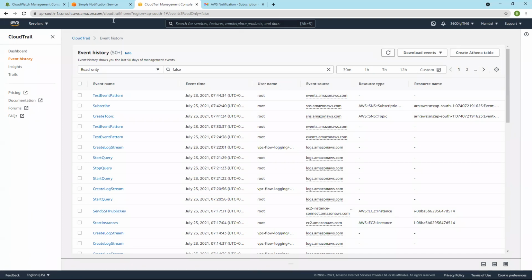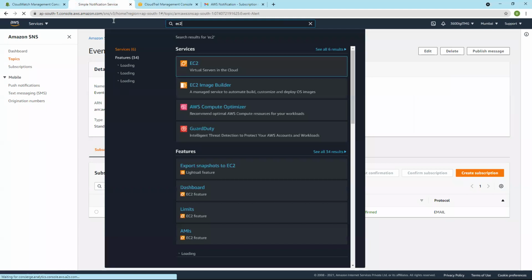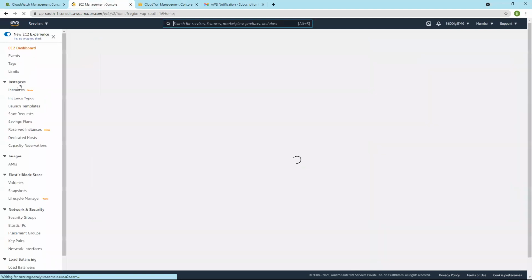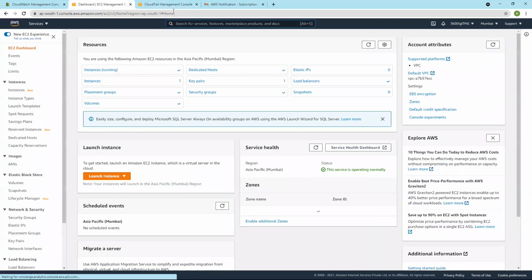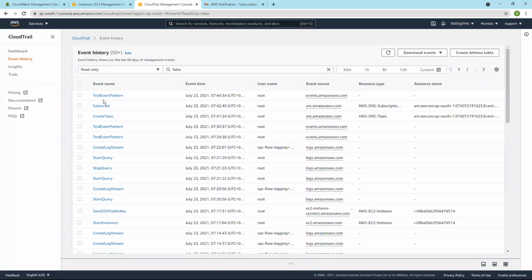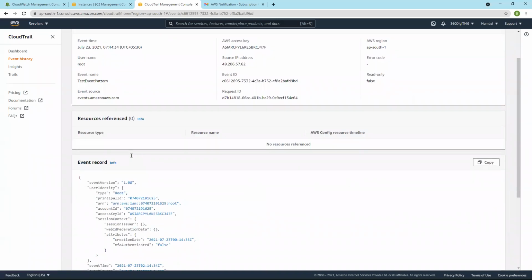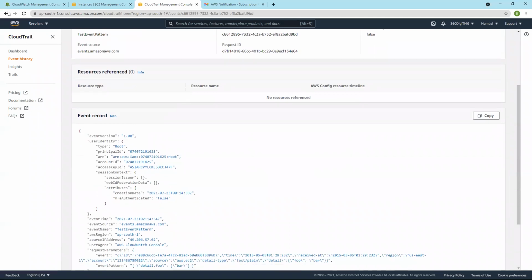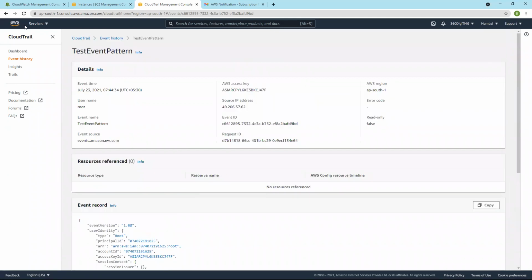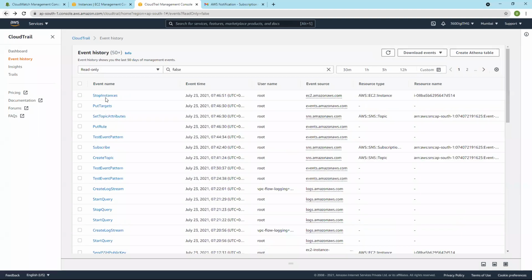Let's go and check EC2. It stopped, and CloudTrail, yeah, stop instances is there now.